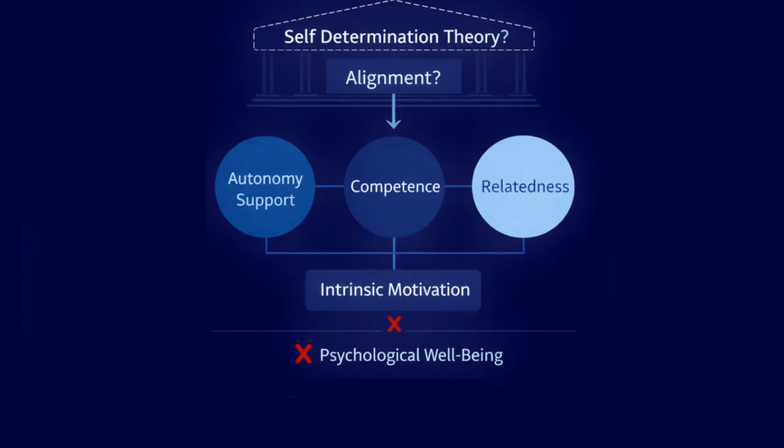Suppose self-determination theory is considered as a potential theoretical framework. This theory explains how autonomy support, competence, and relatedness influence intrinsic motivation and psychological well-being. Before selecting it, the alignment must be tested directly.